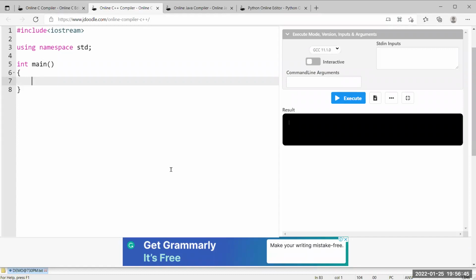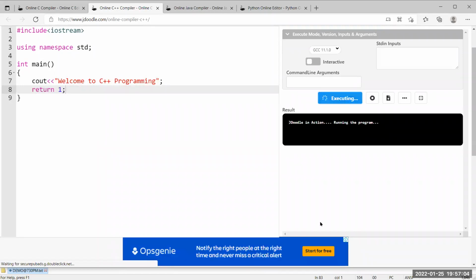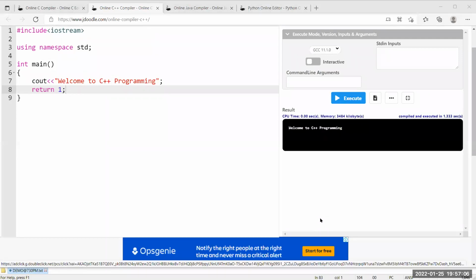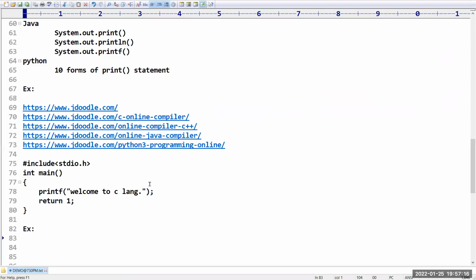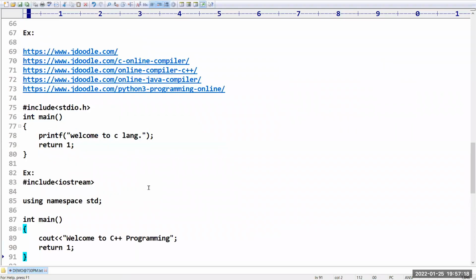Okay, sir, what is the output statement here? Cout. Within double quotations, sir, I am printing welcome to C++ programming like this. Sir, don't close like this. You have to end with a semicolon. That's all. As usual, return 1. Now, if you click on the execute button, sir, what will happen? Welcome to C++ programming, like this we are getting. This is nothing but how you can write a program in C++, sir.